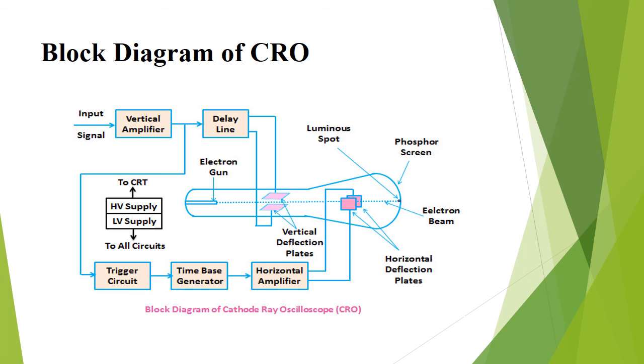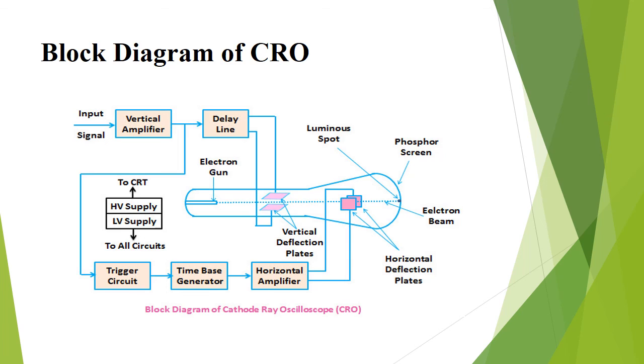When the electron is injected through the electron gun, it passes through the control grid. The control grid controls the intensity of the electrons in the vacuum tube. If the control grid has a high negative potential, then it allows only a few electrons to pass through it. Thus, a dim spot is produced on the luminous screen. If the negative potential on the control grid is low, then a bright spot is produced. The intensity of the light depends on the negative potential of the control grid.